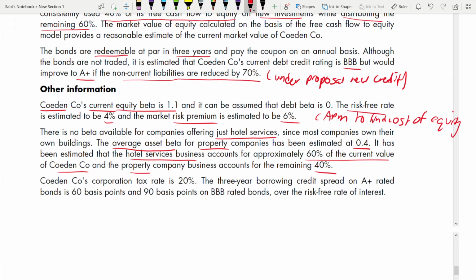And average asset beta for property companies. Now you have been given for property companies the asset beta. But what is our thing? We want for hotel services. We just want for hotel services.